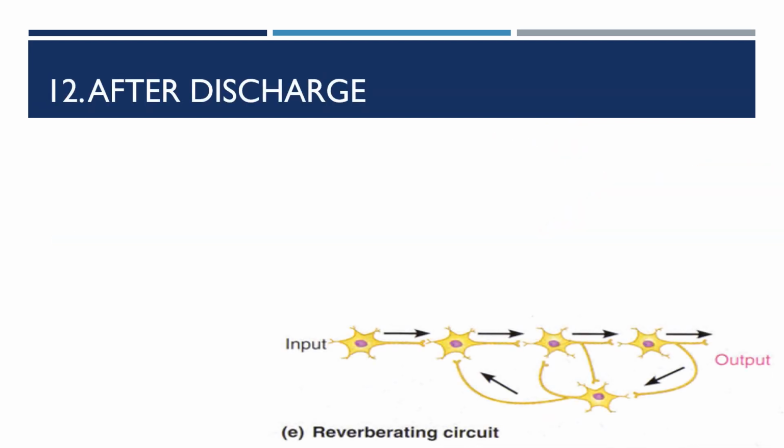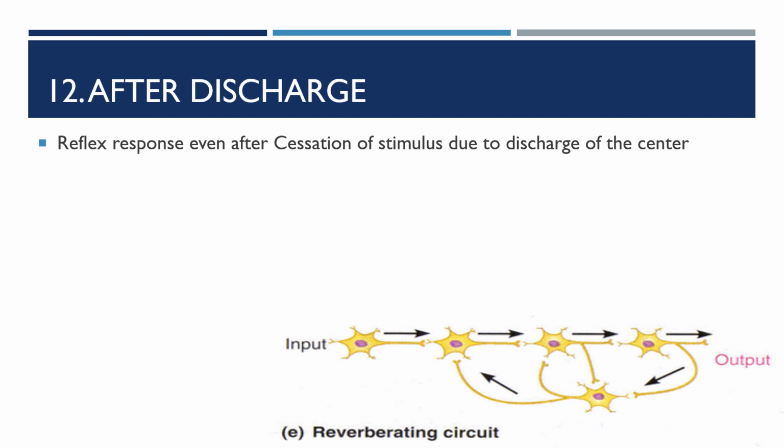After discharge: when a reflex action is elicited continuously for some time and the stimulation is stopped, the reflex response may continue for some time even after stopping the stimulation. This is called after discharge.